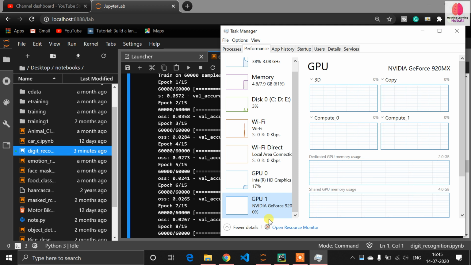When you do some video hardware rendering, the bar will increase. But when you are doing training, if it is going up to 10 and automatically updating, then you know your training is done on the GPU. That's how you can know whether your training is running on the GPU or CPU.